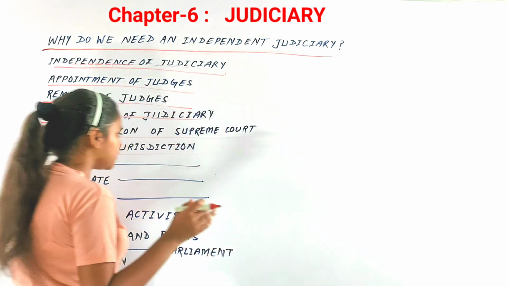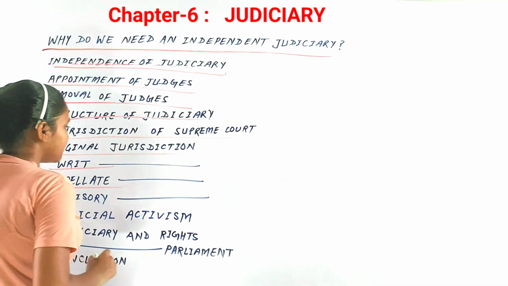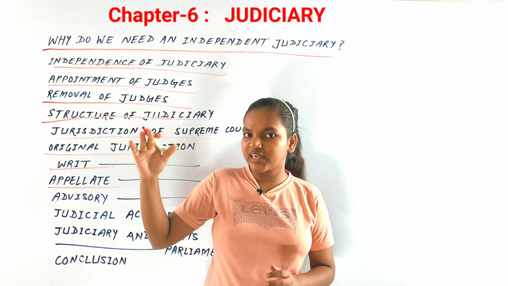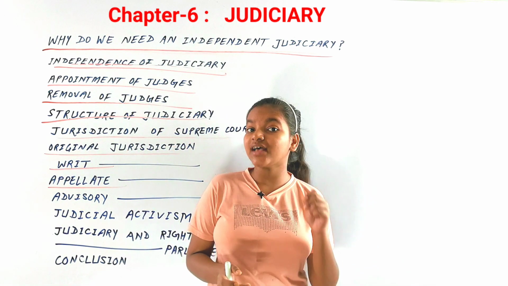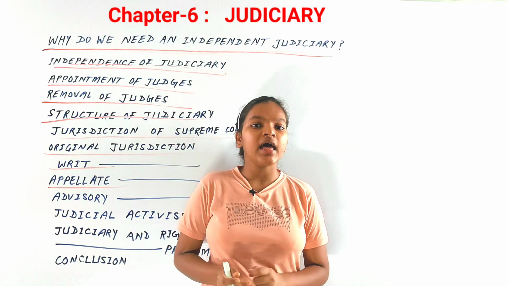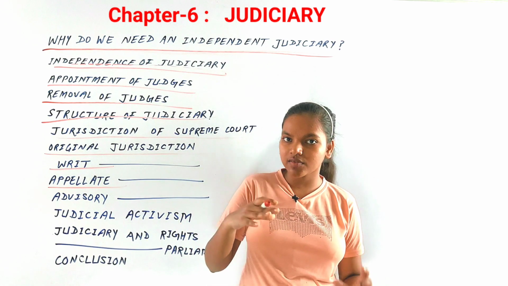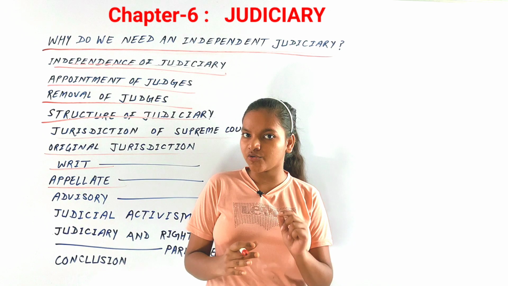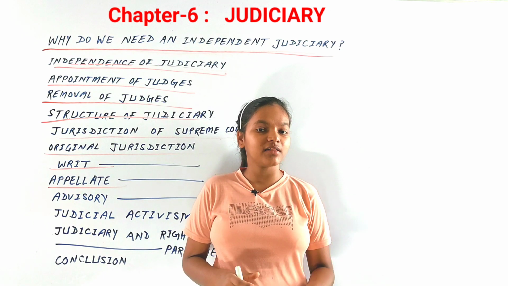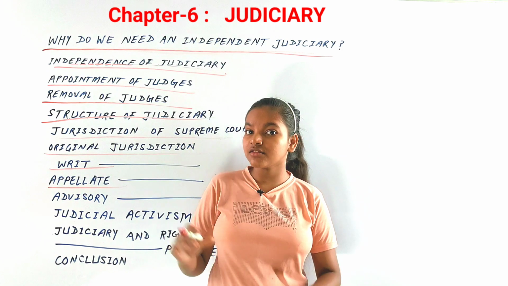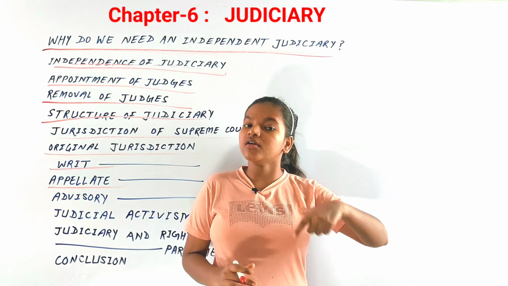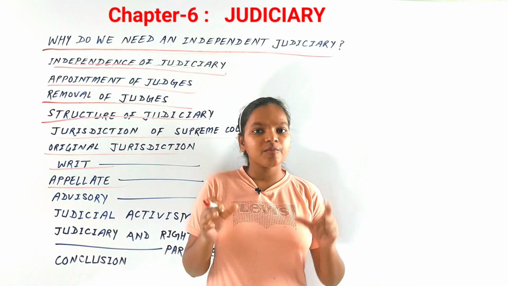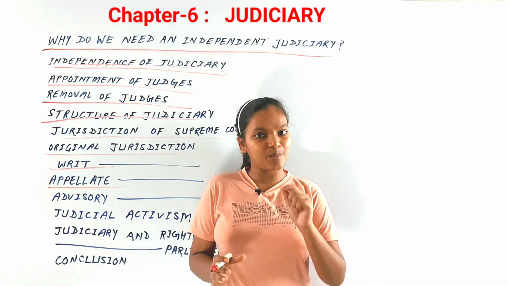Now the next jurisdiction is appellate jurisdiction. The Supreme Court is the highest court of appeal. We all know that, and that is why it has the appellate jurisdiction as well. Appellate jurisdiction means that any person can appeal to the Supreme Court against the decisions made by the High Courts. Of course, the High Court will decide whether to certify that the case is of public importance, or of great importance for the interpretation of the Constitution or of any law. Now, the Supreme Court can hear that appeal or not. It depends on the Supreme Court.